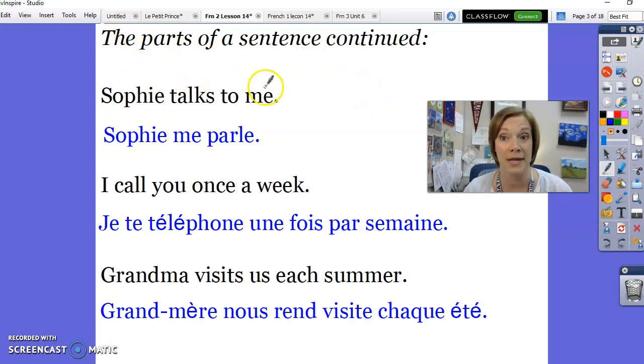Sophie talks to me. Subject, verb, object. But notice, in French, Sophie me parle. Subject, object pronoun, verb. The object pronoun goes before the verb. I call you once a week.